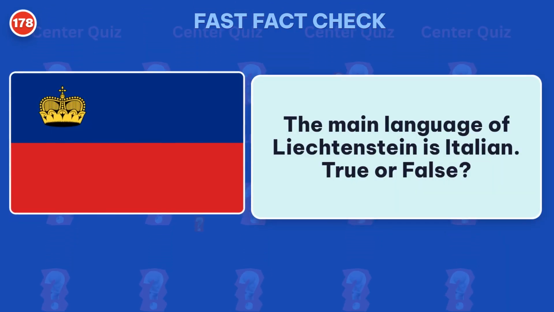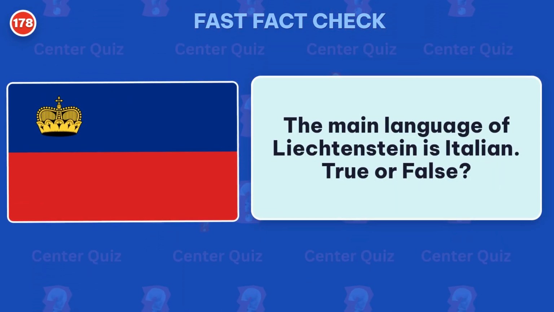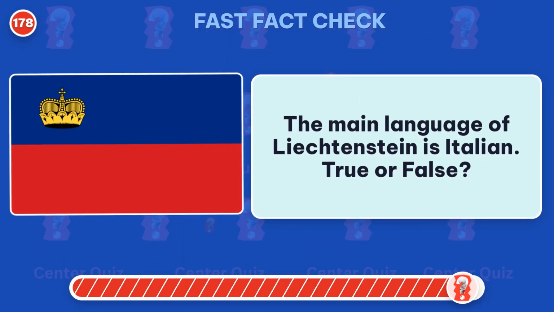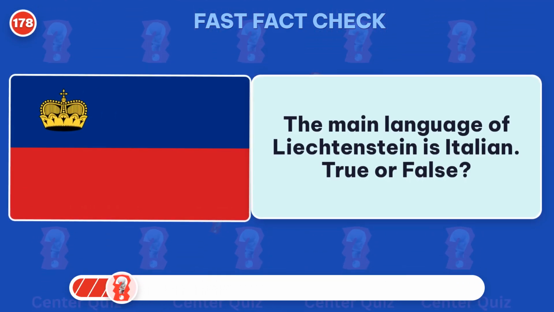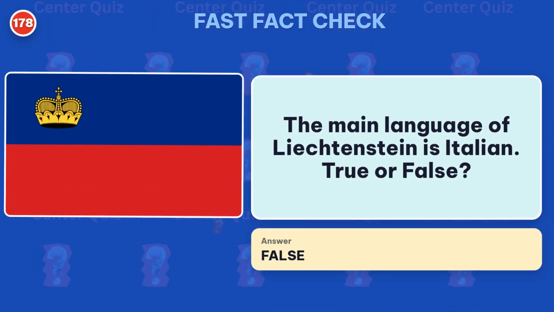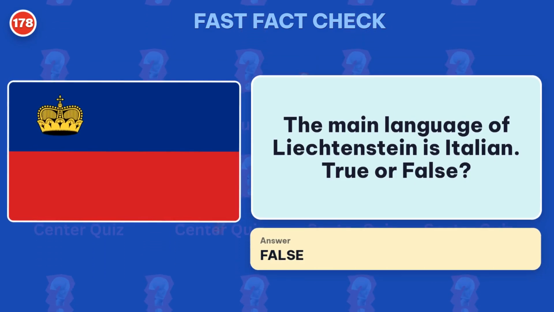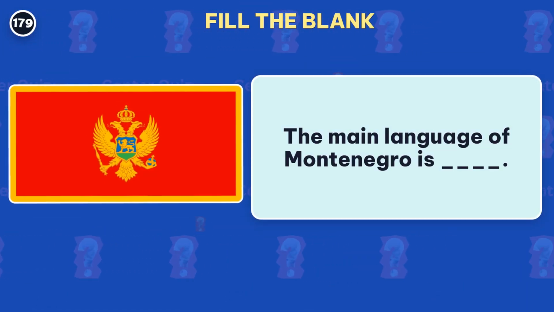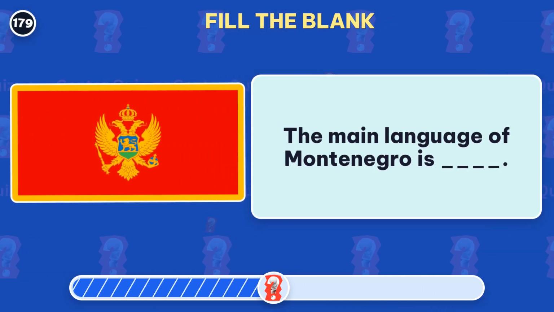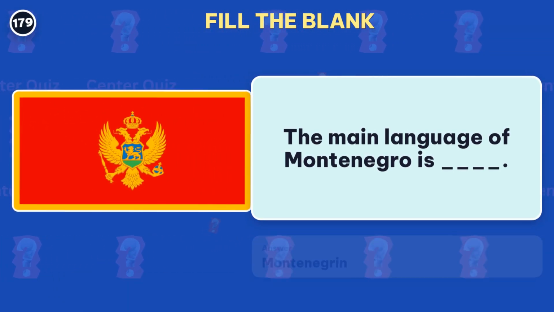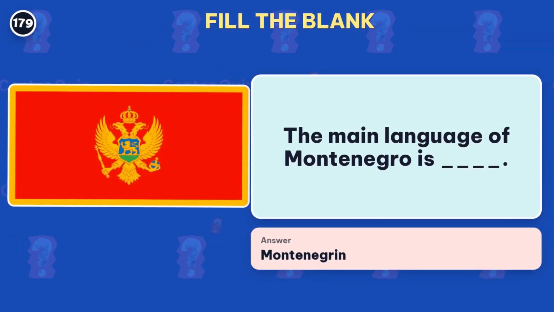The main language of Liechtenstein is Italian. True or false? False. The answer is German. Fill in the blank. What is the main language of Montenegro? The missing answer is Montenegrin.